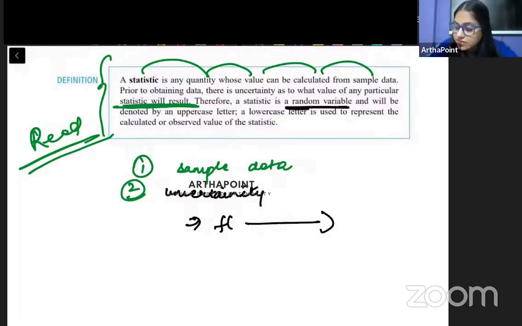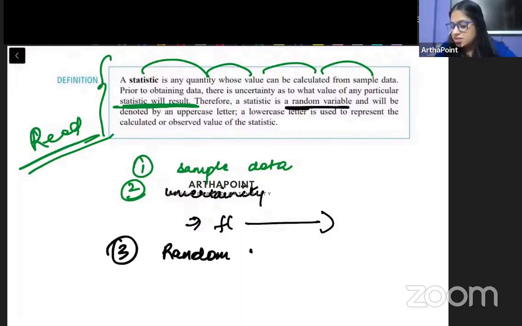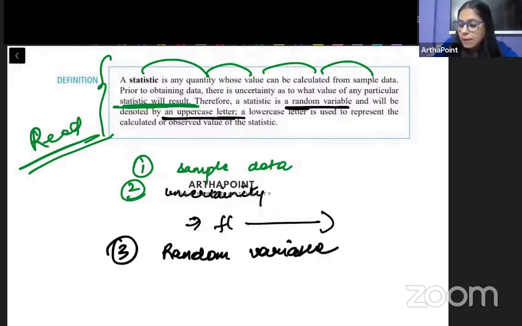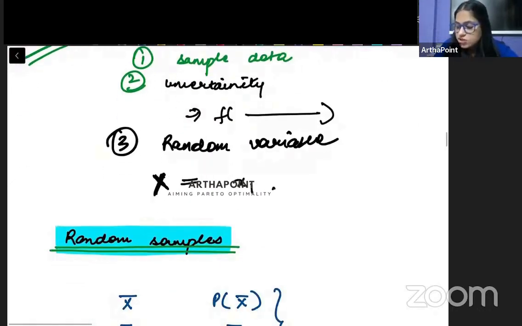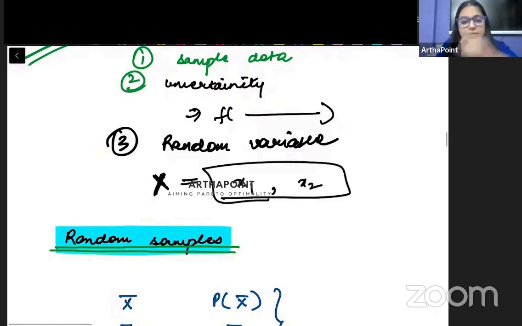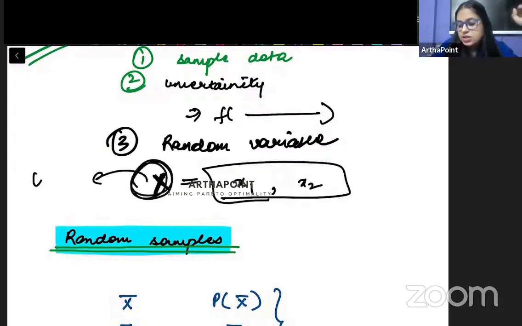Therefore a statistic is a random variable. तो book clearly specifies that a statistic will be a random variable and will be denoted by an uppercase letter. तो हम रैंडम वेरिएबल को हमेशा कैपिटल लेटर से रिप्रेजेंट करते हैं. A lowercase letter is used to represent the calculated value. तो इसकी जो ऑब्जर्वेशन की वैल्यूज आती हैं, they are represented by lowercase, और रैंडम वेरिएबल itself is represented by a capital uppercase, right?